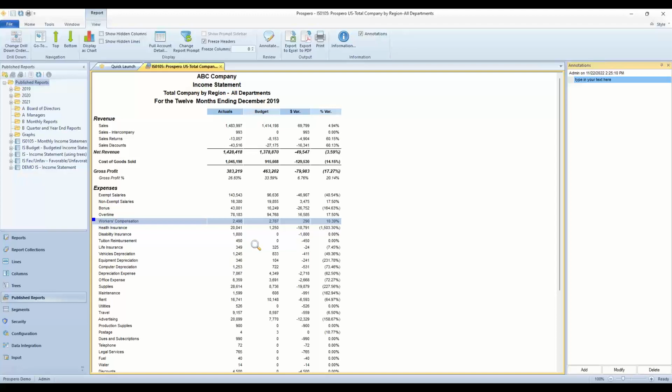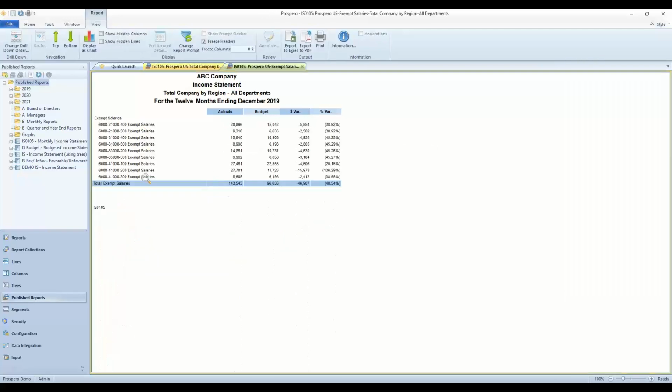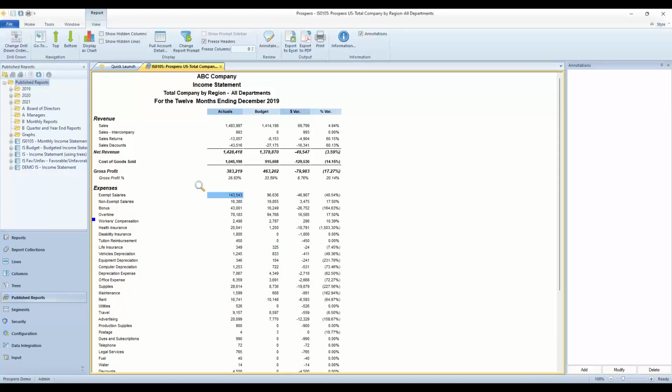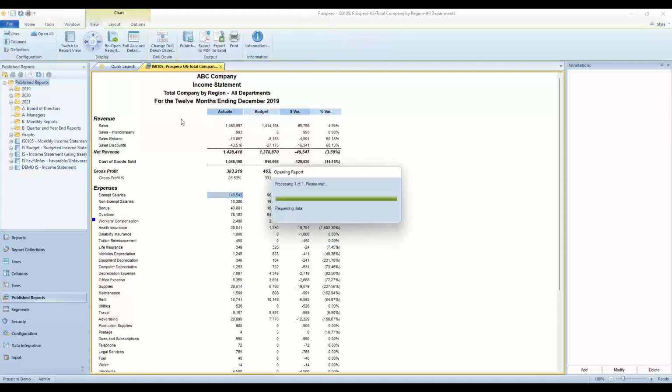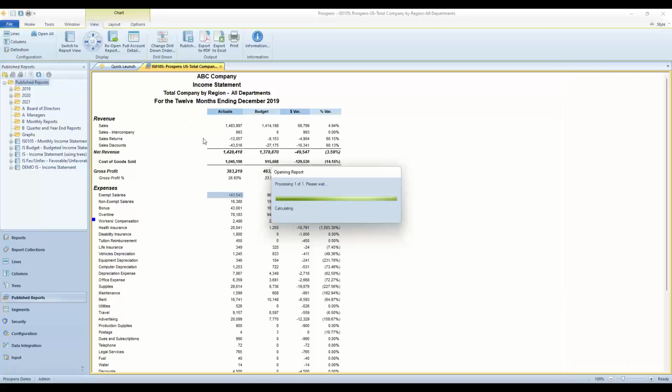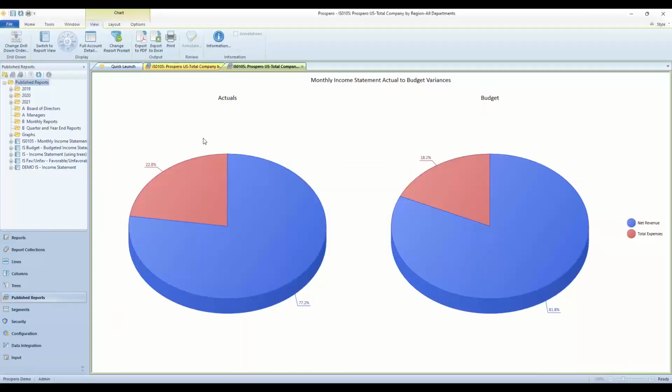So does publish have drill down like we have for unpublished reports? Yep, you got the drill down. This was the annotations part here, but if I double click on salaries and expense, this drills down the same way we had for the unpublished version. And if I go back, this is the published version here. I can also change the drill down order for this report, change this to charts and graphs here for that report. So the same options you have for the unpublished version you have for the published, but the published version gives you that annotations option.